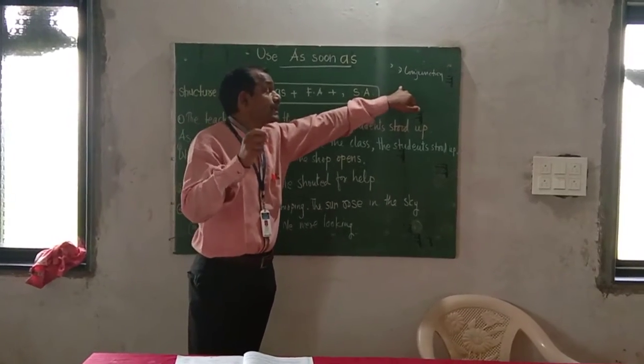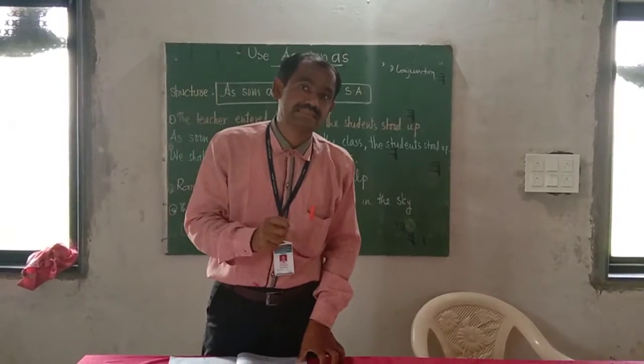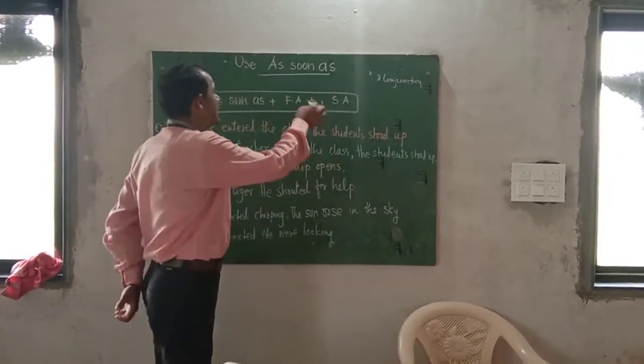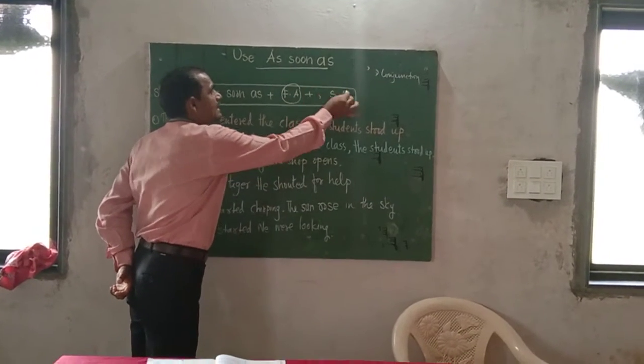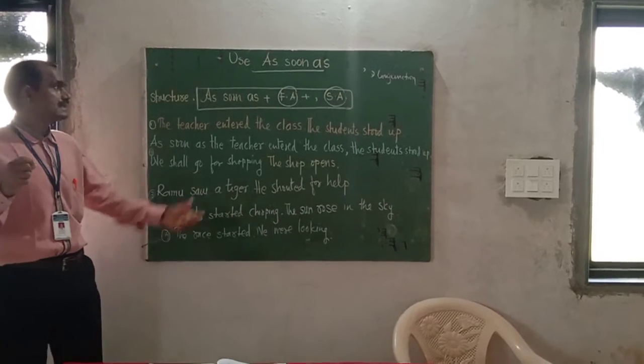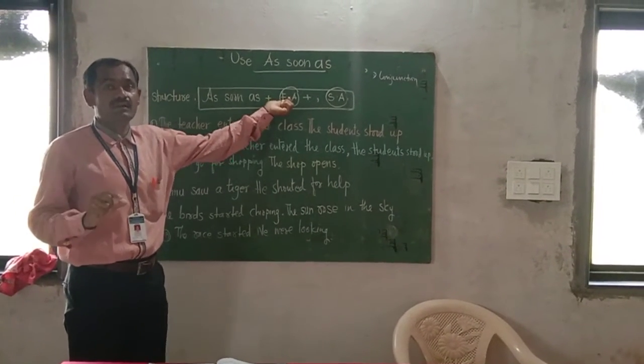Now, what kind of sentences does as soon as combine? When two actions, especially FA and SA, as written here. Try to understand what this acrostic FA stands for.